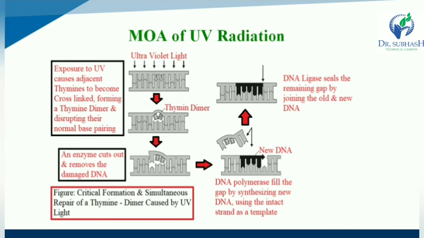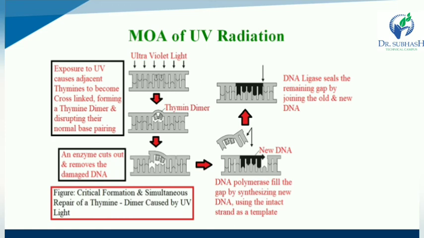So the first step is exposure to UV light. When UV light is exposed to thymine, they cross-link, forming a thymine dimer and disrupting their normal base pair. Second, the enzyme cuts out the thymine dimer and removes the damaged DNA.